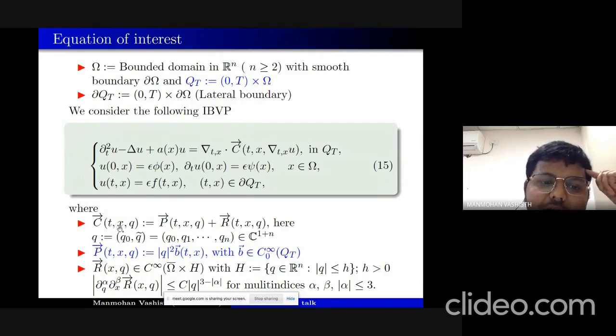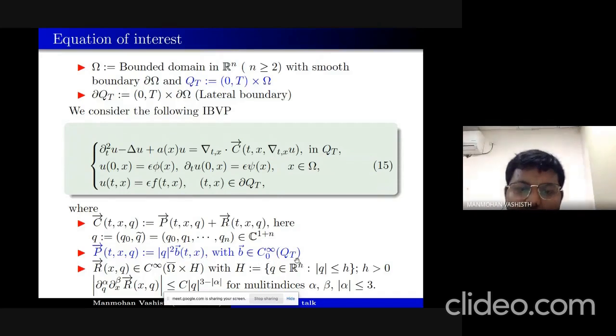And here this c vector of (t,x,q) is of this form, p vector plus r vector. Here q is any vector in C^{1+n}, and this p vector equals |q| squared times b vector of (t,x), and we will assume that this b vector belongs to C_0 infinity of Q_T, which is the compactly supported function in Q_T. And this r vector represents the higher order nonlinearity, and this belongs to C infinity of omega bar cross H, and this H is the space given by this.